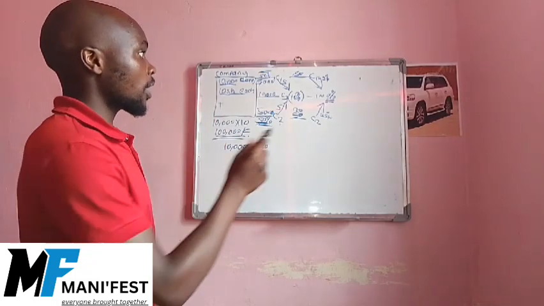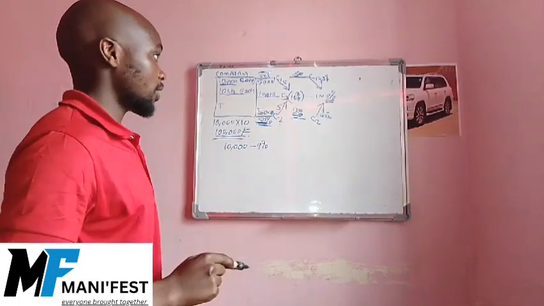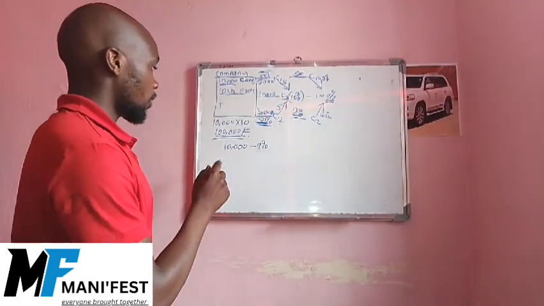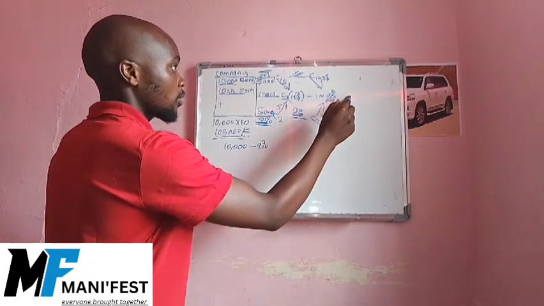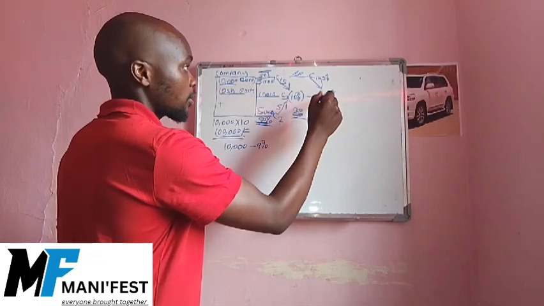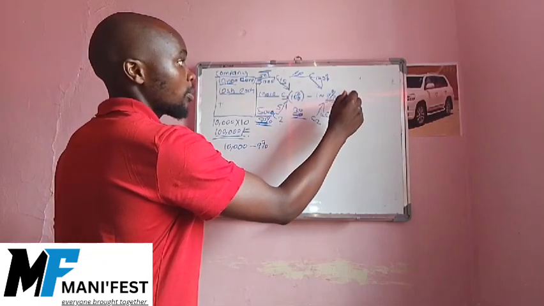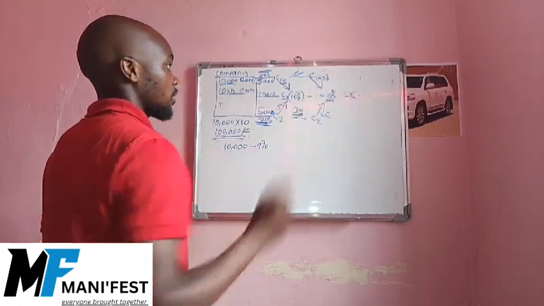To get how many shares this person will have, this 9% is equal to the number of shares this investor will have, let's say x shares.